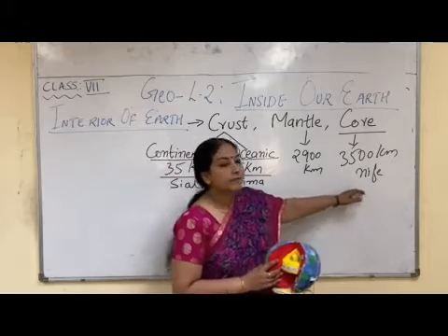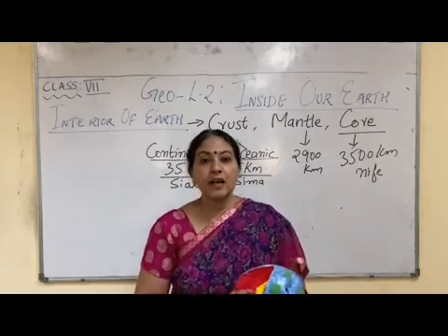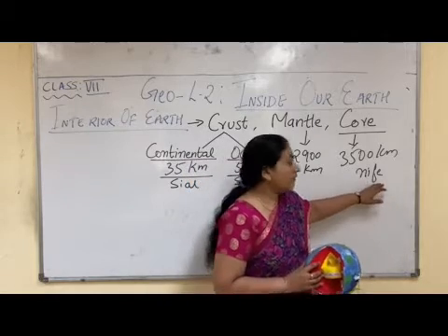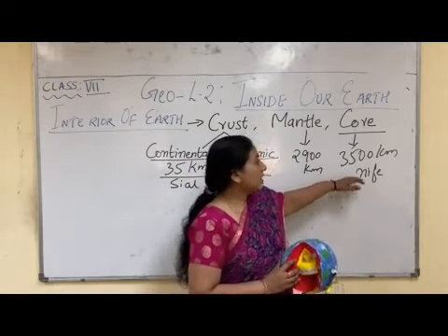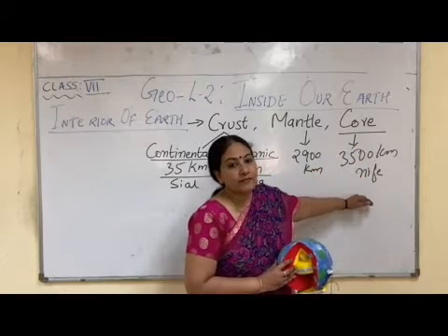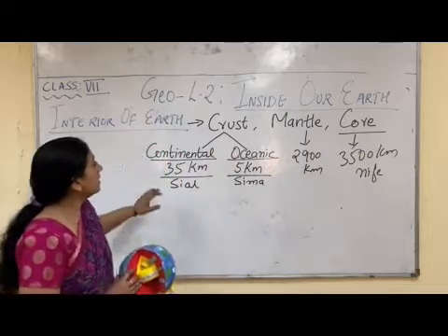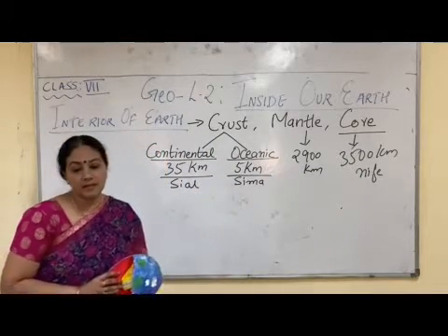One is nickel and one is iron. The another name of iron is ferrous. So that is why Fe is written. So in short, we can call it the core is made up of NiFe, that is nickel and ferrous. So these are the 3 layers of the earth.